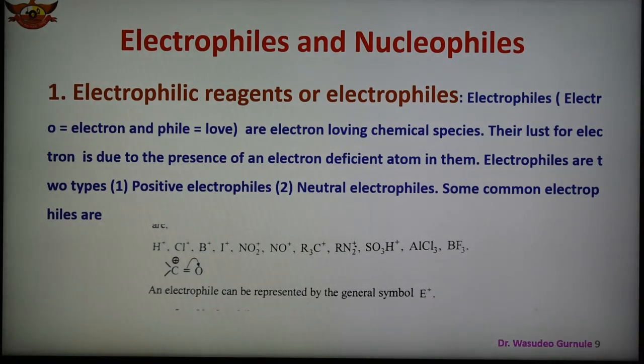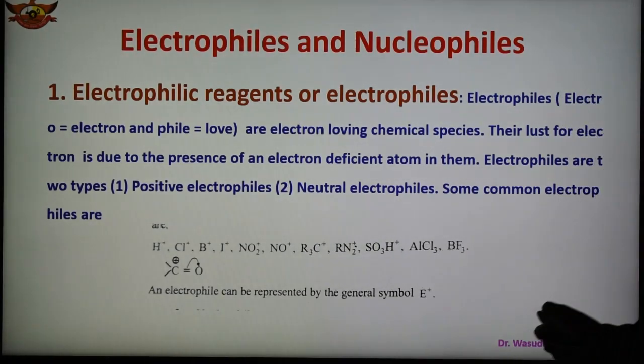So remember what an electrophile is: a reagent which can accept an electron pair in a reaction. Electrophile means electron loving, and these are of two types, positive electrophile and neutral electrophile, and some examples are given here.